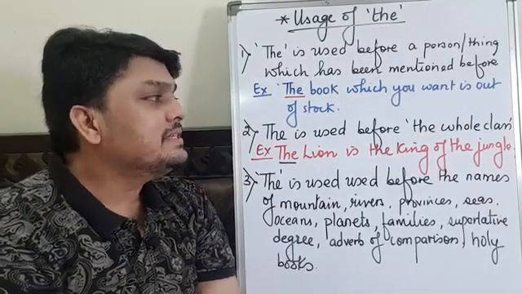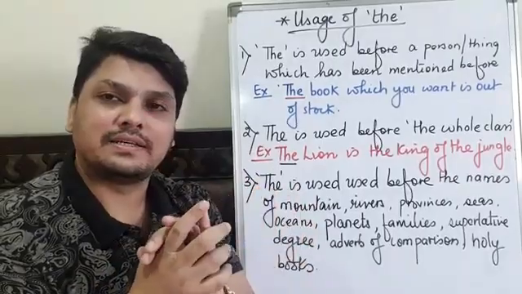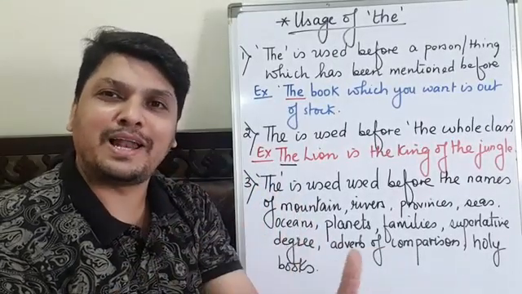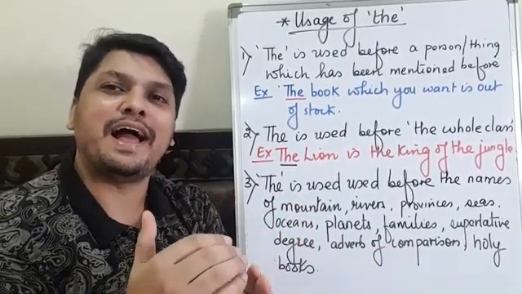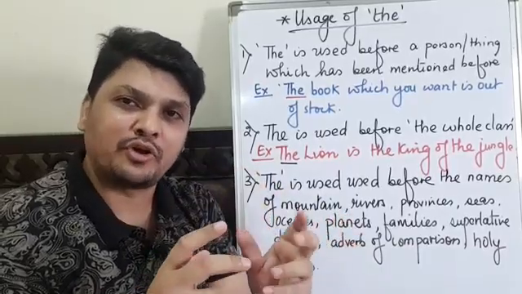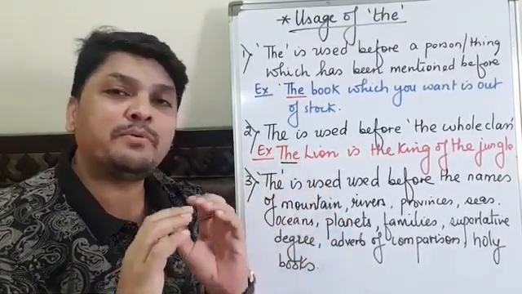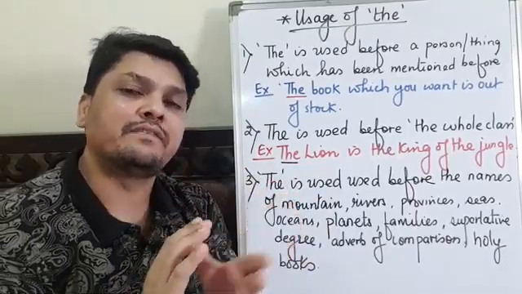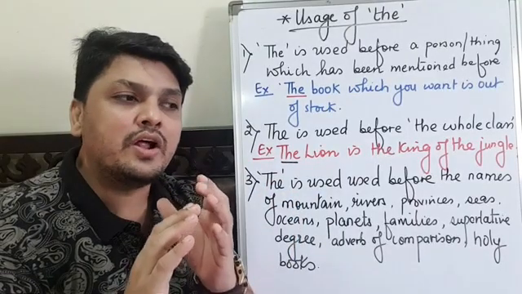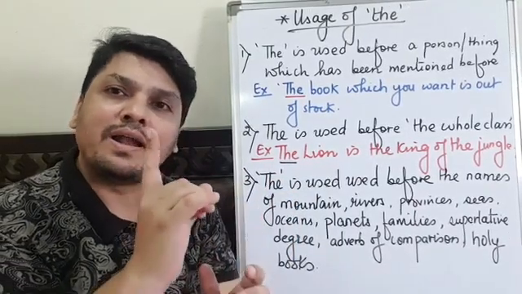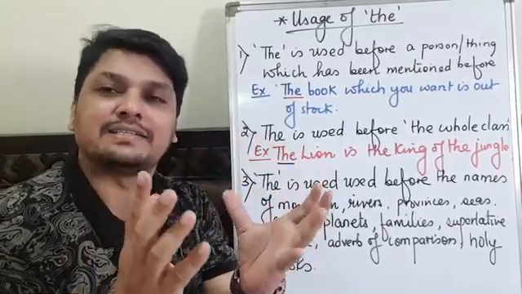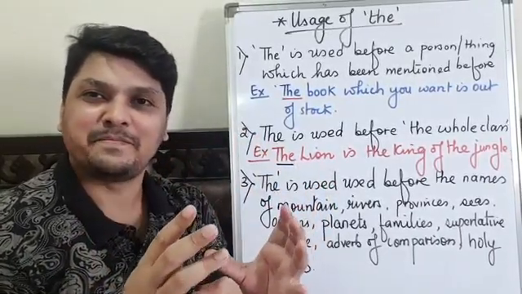Second, the is used before the whole class. Now, I mean to say whole class, not the class where we are studying, but the whole class of animals, of people. So here, if I am talking about the lion is the king of the jungle, I do not mean one lion, the whole class, the lion.